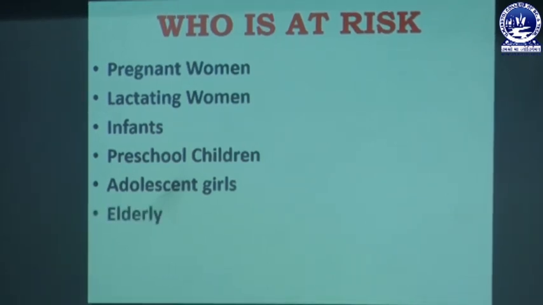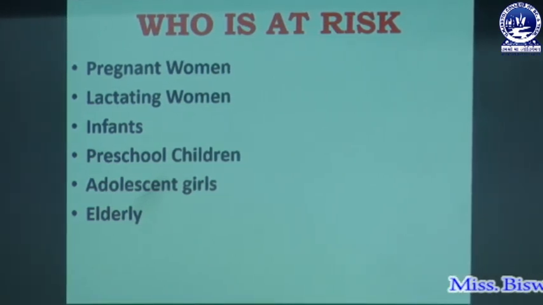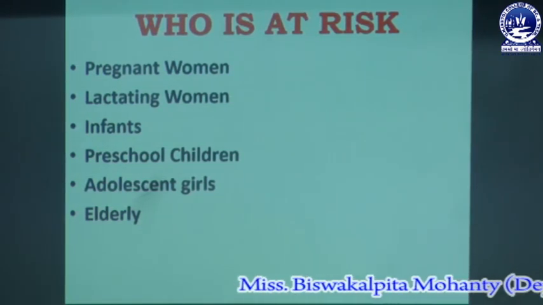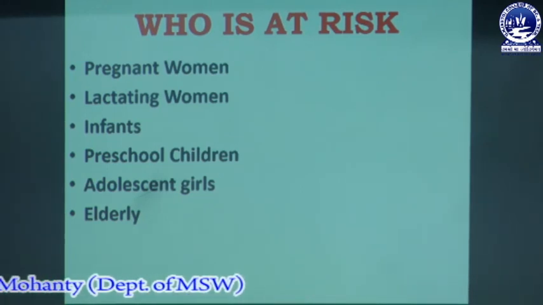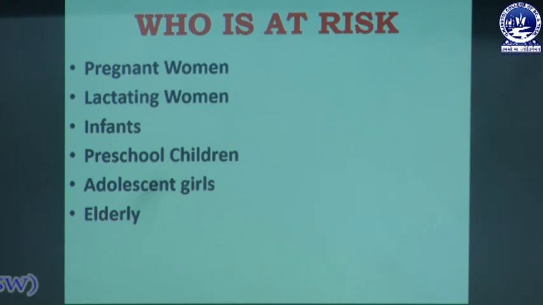Next is elderly. In the elderly period, persons have different problems, like damaged bones and different health issues. So at the time of old age, they need proper nutrients to maintain a healthy life.